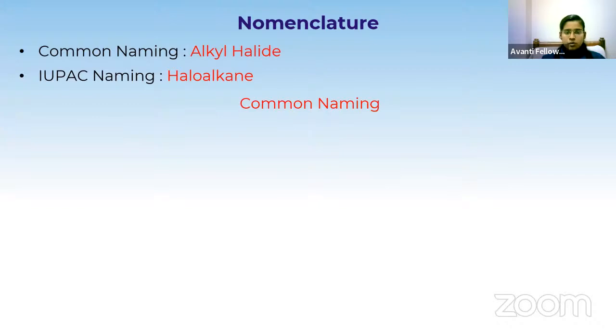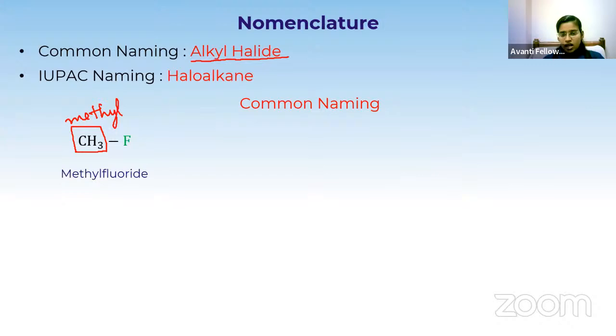So first I am going to take CH3F. What we have to do in the common name? You have to use alkyl halide. So what is the name of the alkyl group here? CH3 is the alkyl group. If I have only one carbon, it is called methyl. And who is the halogen? Fluoride. So what is the name of this compound? Methyl fluoride. Okay, alkyl halide. Methyl fluoride.